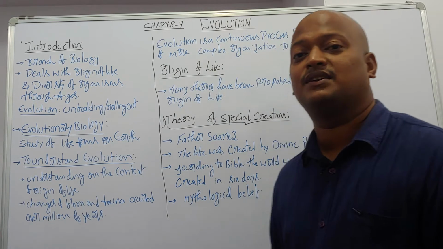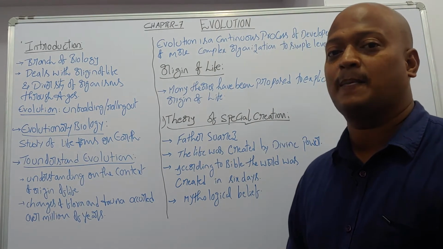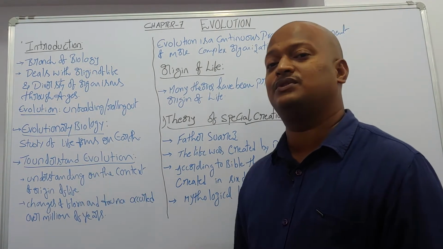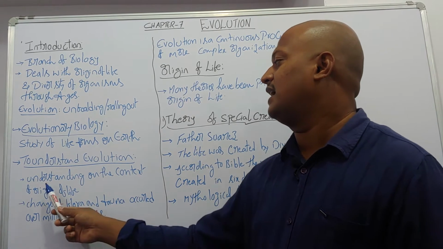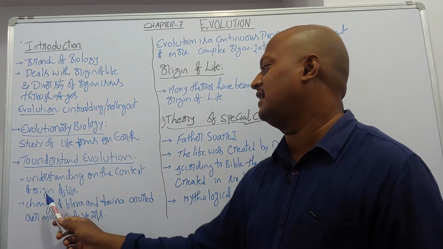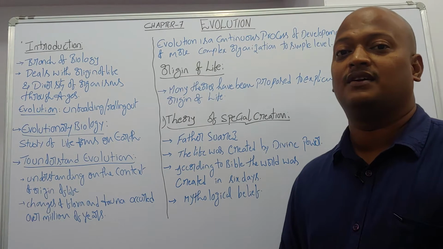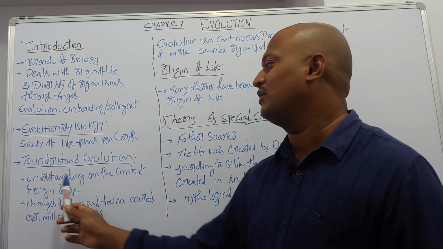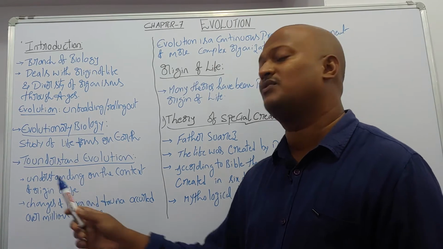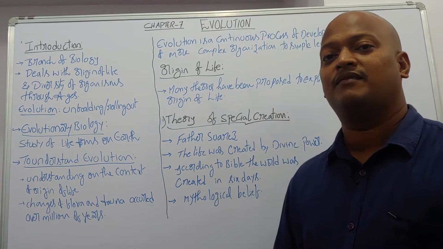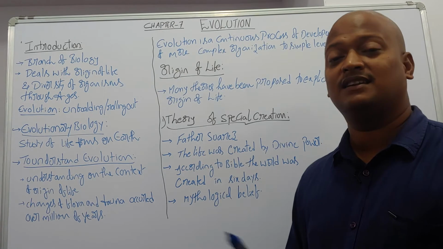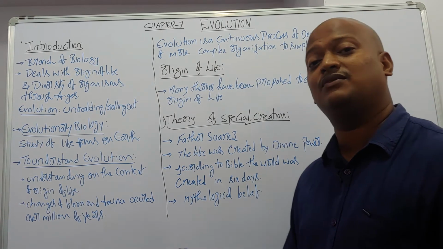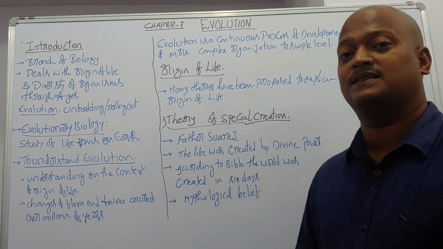Next, to understand evolution, what do we need to discuss? To understand evolution, we need to focus on understanding the context of origin of life. Before discussing how the evolution process took place, we need to understand when the origin of life took place on the earth, at what time, and how.